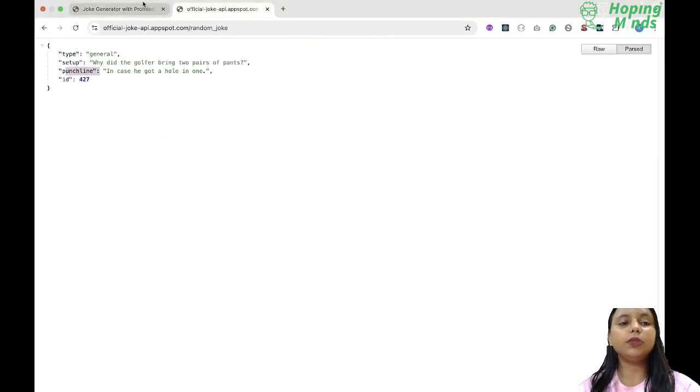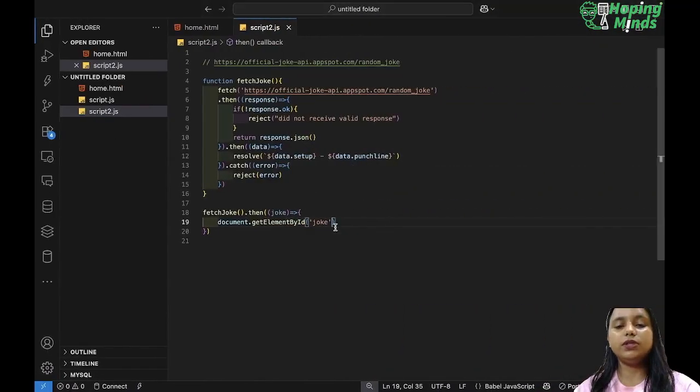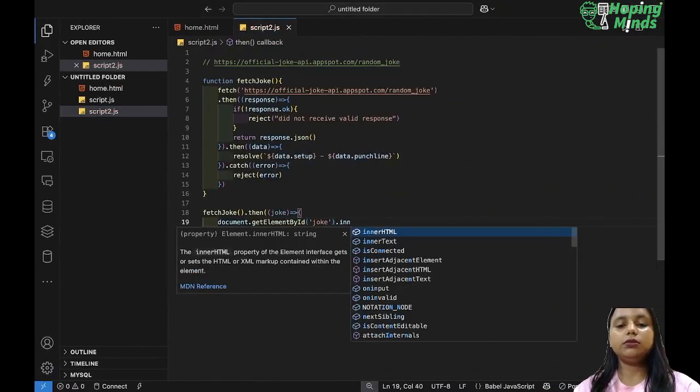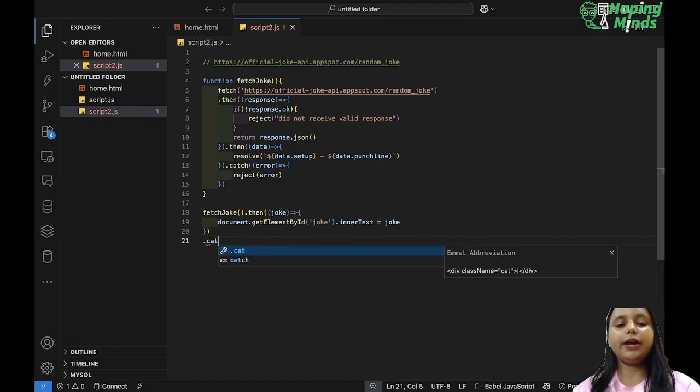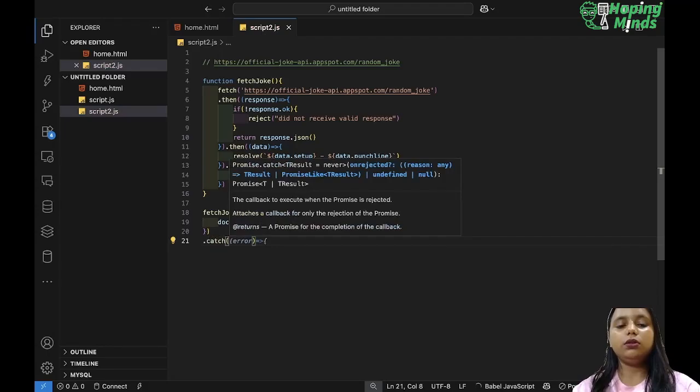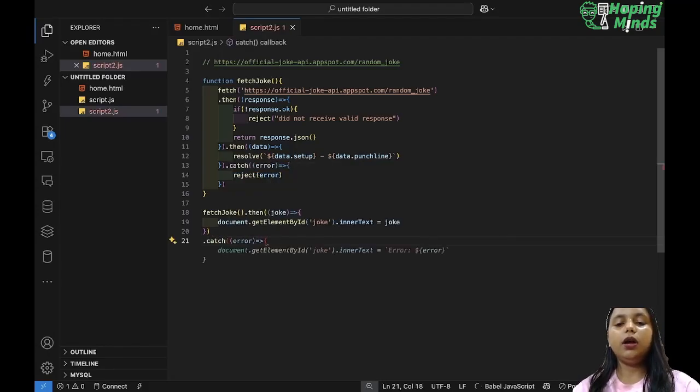I want to write something over here on my document, so I will say dot innerText is equal to joke, that prints whatever joke is there. Okay. And if not, dot catch will have an error, and similarly document dot getElementById, and it will print the error. So in the error over here, in reject, let's say network error. Okay.